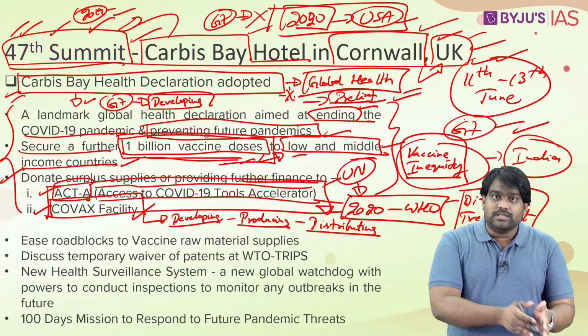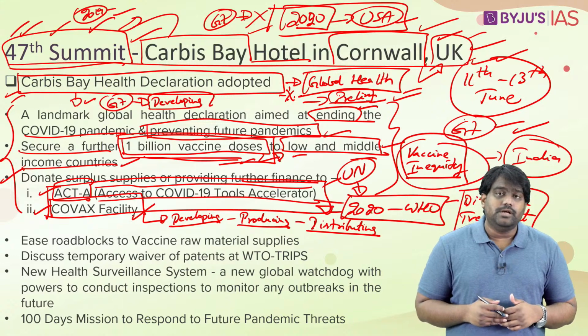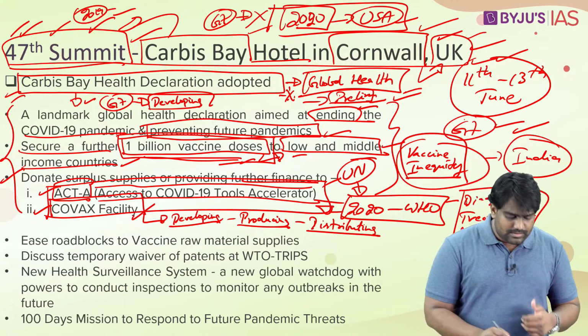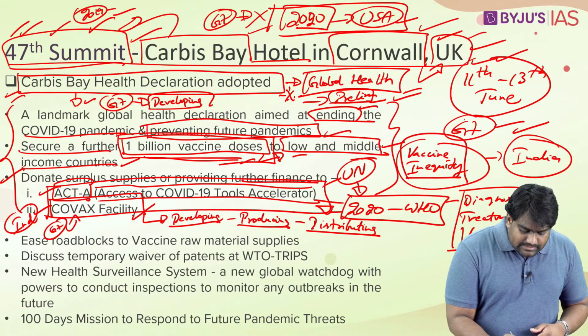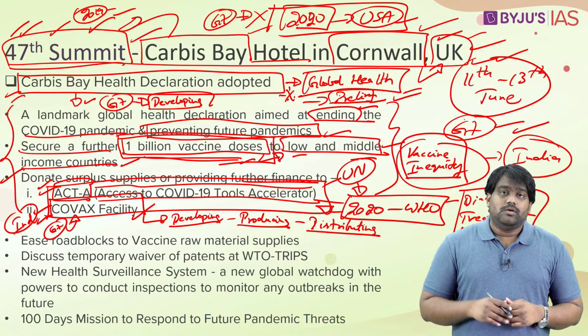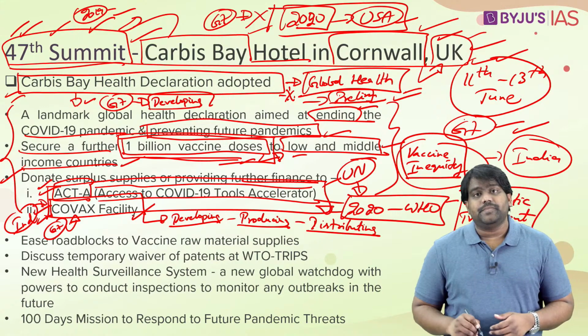It comes under the ACT-A initiative itself. It's one of the pillars of the ACT-A initiative. These initiatives have been supported by several governments, including the Indian government, right? And of course, the G7 members have been backing the ACT-A initiative and the COVAX facility. For example, India has supplied vaccines to the COVAX facility, right?